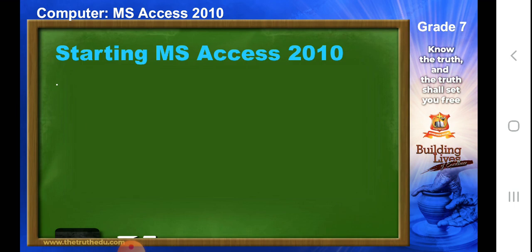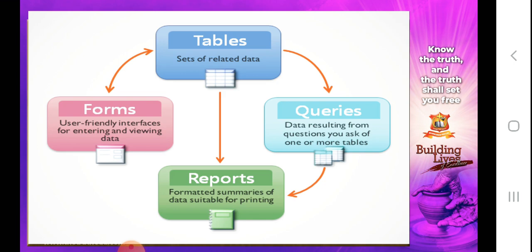Now, starting with MS Access 2010. Okay, I am sorry, I missed a field here. Now what is MS Access? There are certain ways in which we can open MS Access, which is through Start. We'll click on Start, click on All Programs, click on Microsoft Office, and then Microsoft Office 2010. The moment we do that, the document will open up in our page.